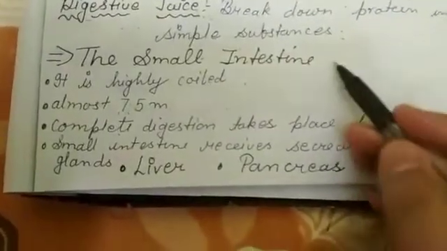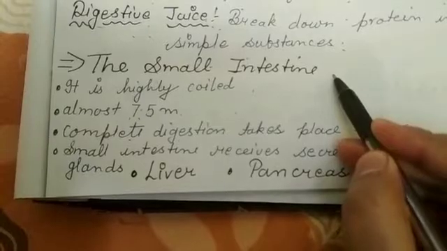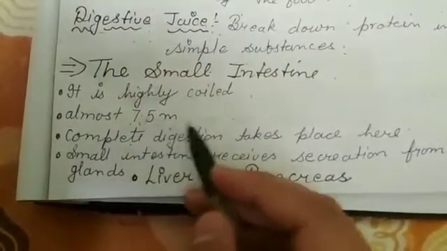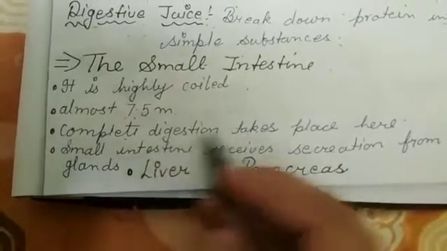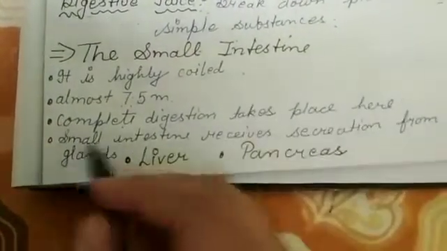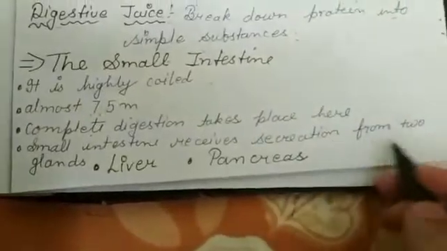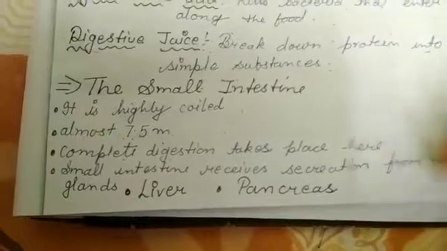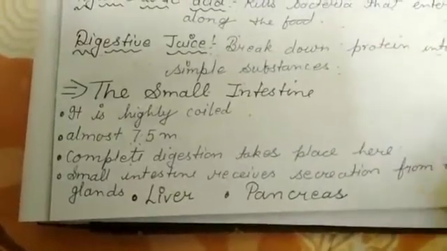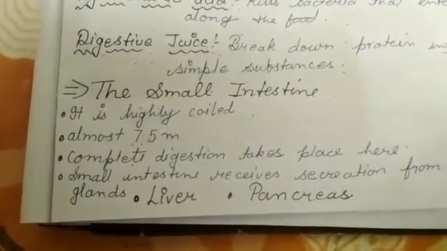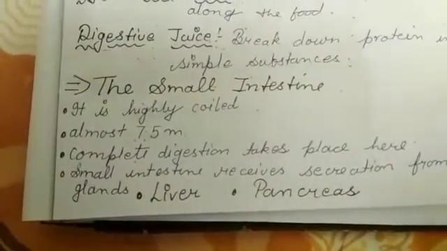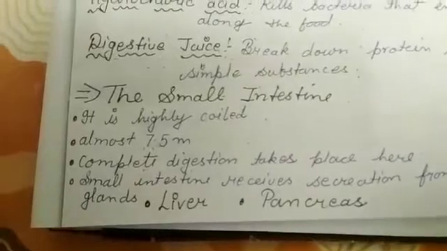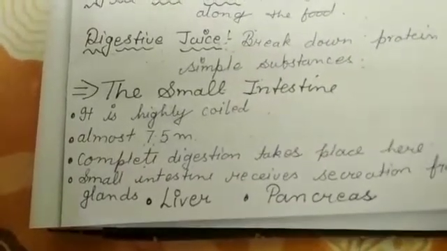Now, second topic is the small intestine. It is highly coiled, almost 7.5 meters long. Complete digestion takes place here. The small intestine receives secretions from two glands, the liver and the pancreas. Besides, its wall also secretes juices.